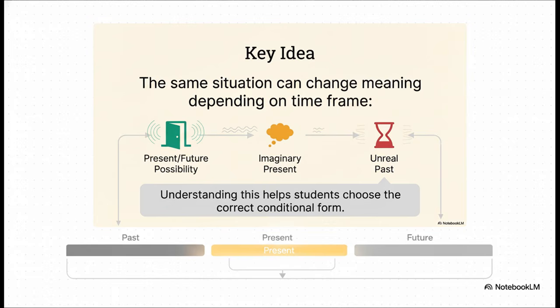The most important thing to remember from our lesson today is this. The very same situation can have a completely different meaning depending on the time frame. You just have to ask yourself, is it a real possibility now or in the future? Is it an imaginary situation in the present? Or is it an unreal situation in the past? Answering that question is the key.